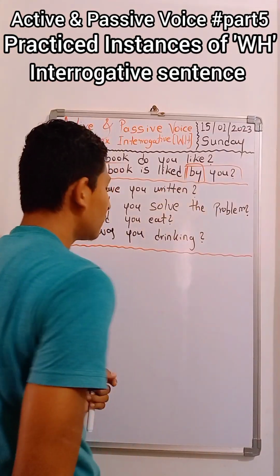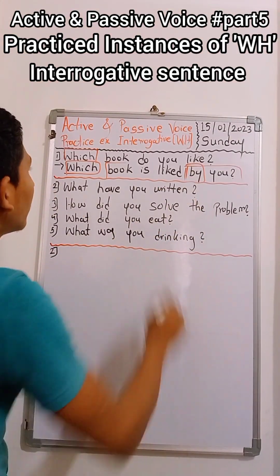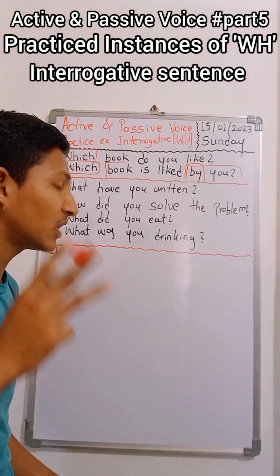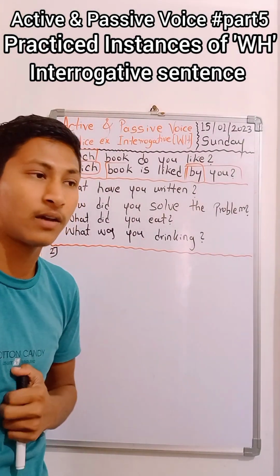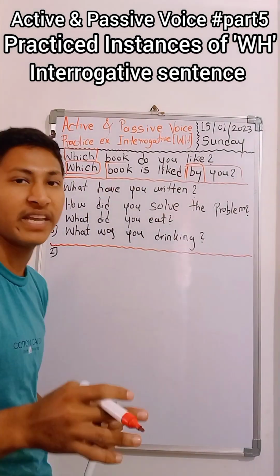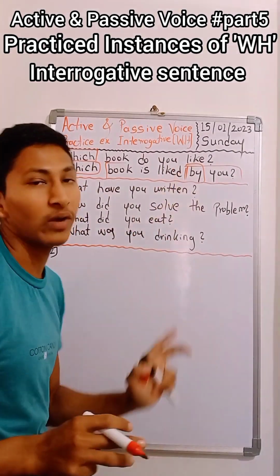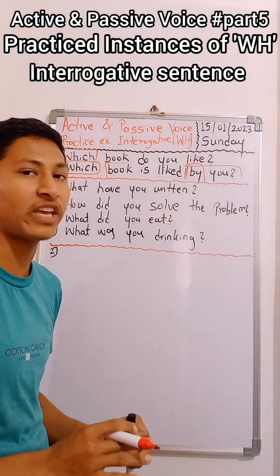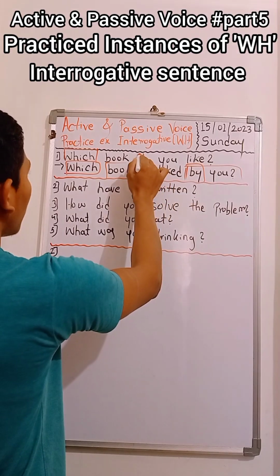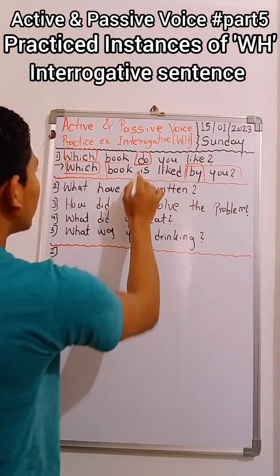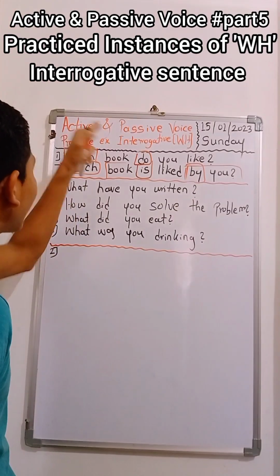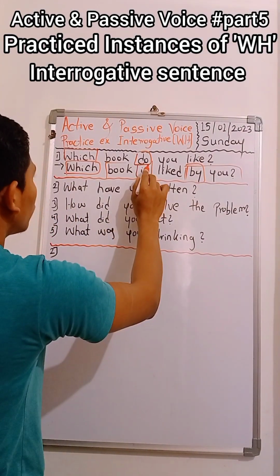By is the preposition we have added here, and here like to liked means the verb form should be in perfect participle, that is, in the third form in the passive voice. That is the rule, so as per the rules we have to obey. Why do we use is? Because that is the rule of tense in active and passive voice. So that's why we took is.